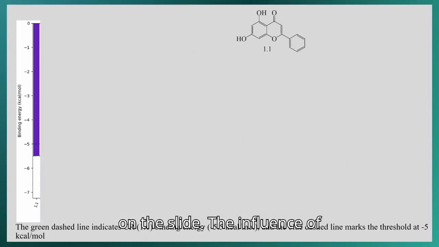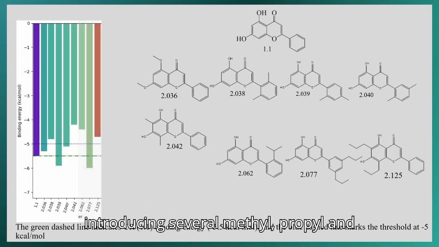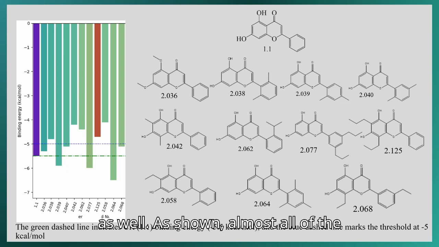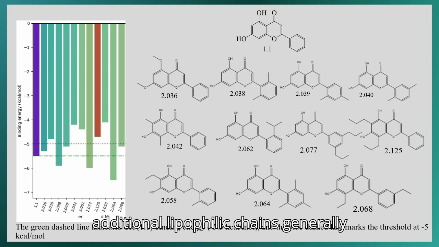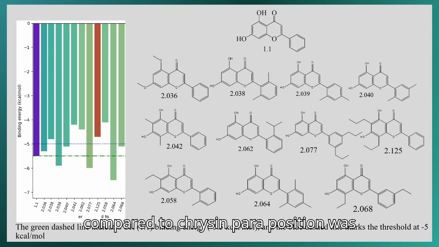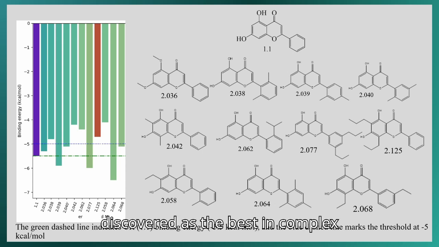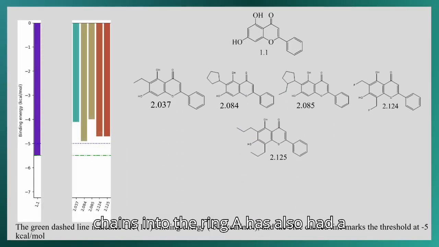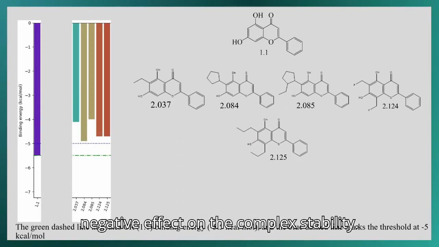The influence of introducing several methyl, propyl, and their isomeric groups was investigated as well. As shown, almost all of the additional lipophilic chains generally led to a decrease of the complex stability compared to chrysin. The para position was discovered to be the best for complex binding. The introduction of long chains into the ring also had a negative effect on the complex stability.